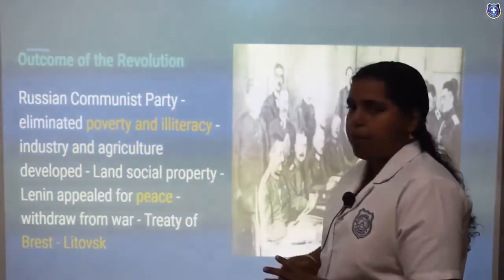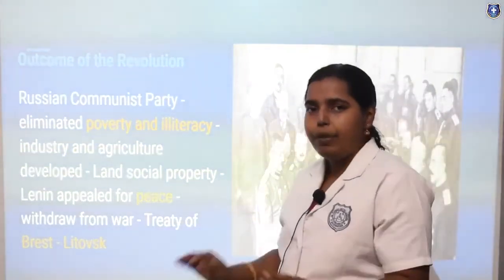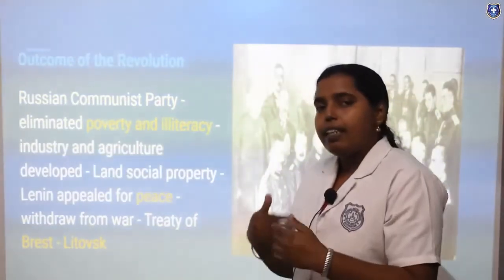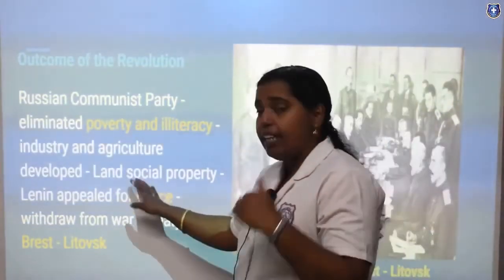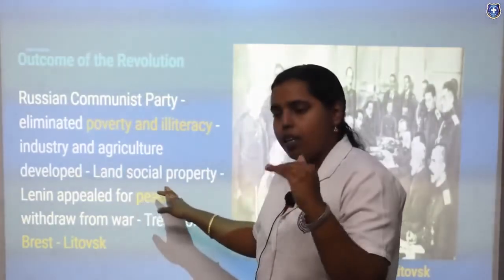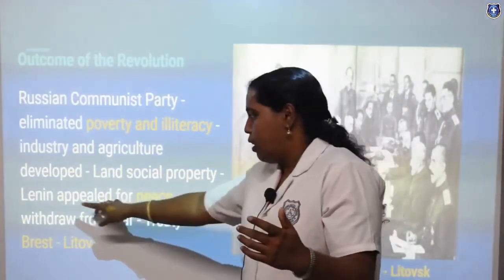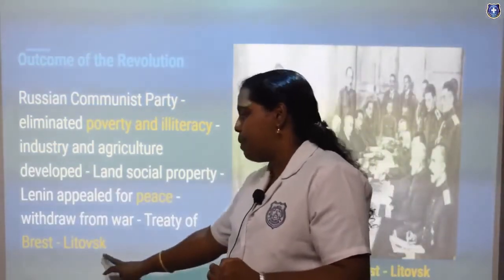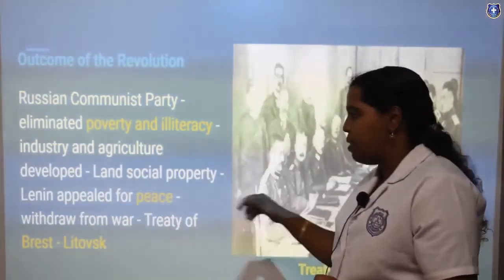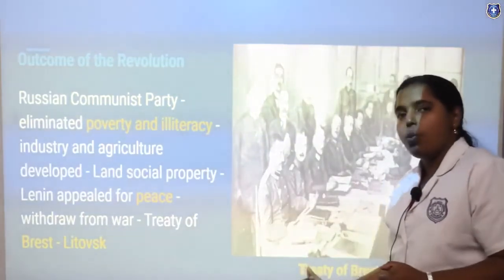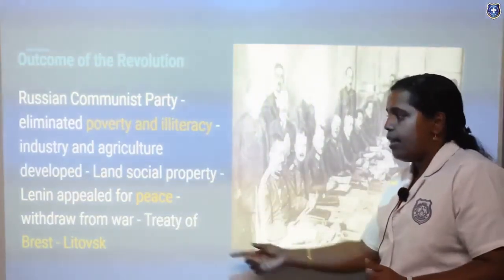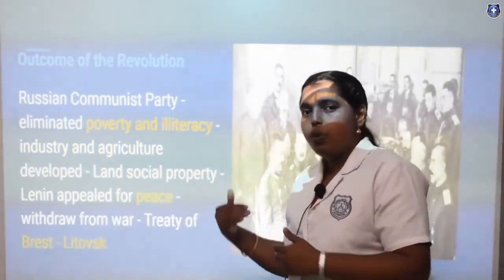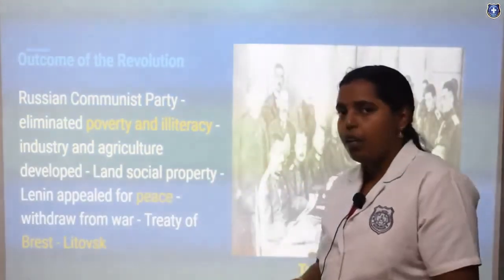Land was a social property for everyone, so that all the laborers can work freely and gain from that land, freely in the sense of with proper income. Then Lenin appealed for peace, withdrawal from war, the Treaty of Brest-Litovsk. To withdraw from this war, the treaty was signed, and Lenin was aiming for the peace of the country. So he was trying to make Russia withdraw from the war.